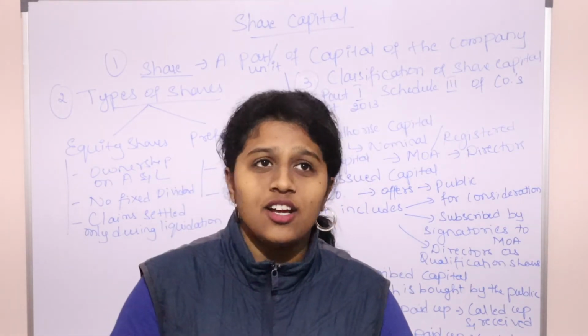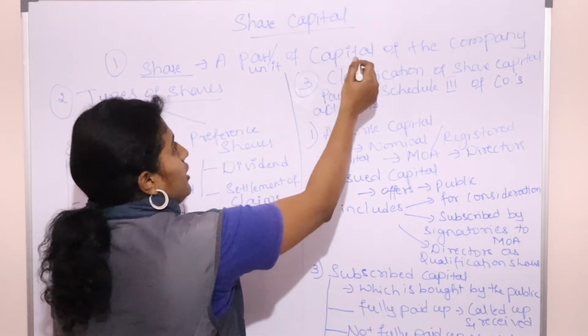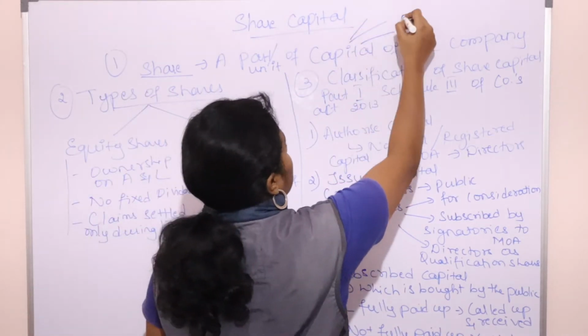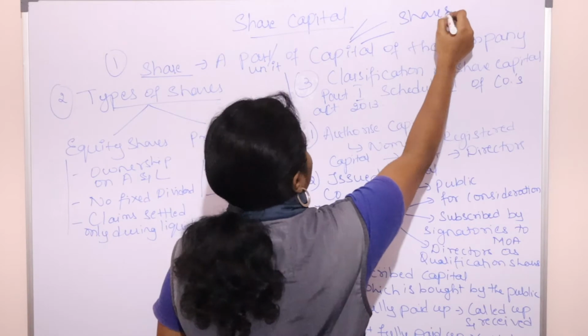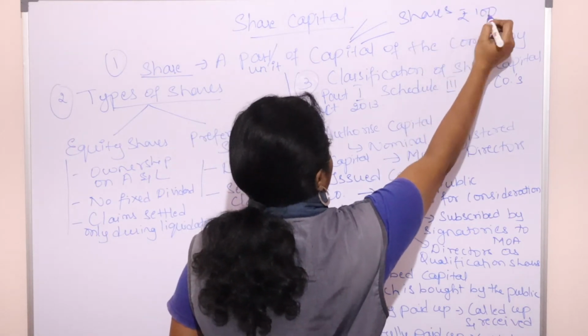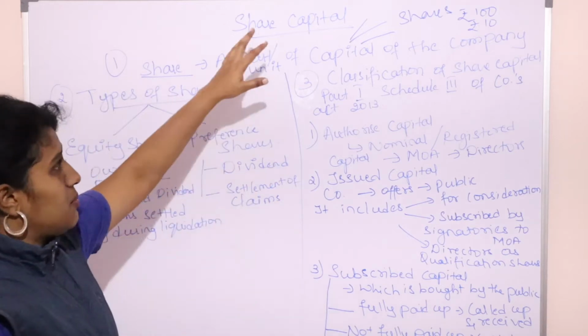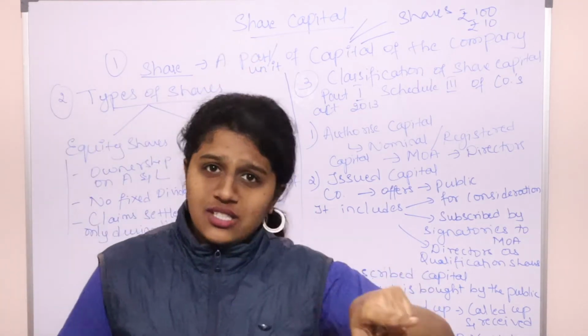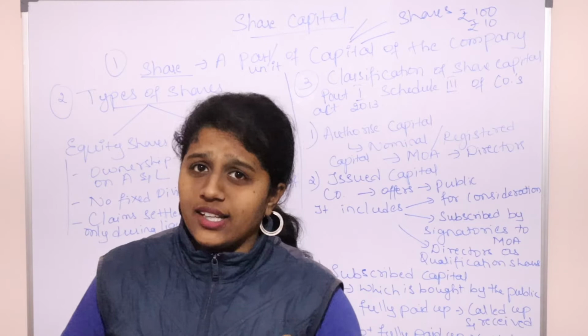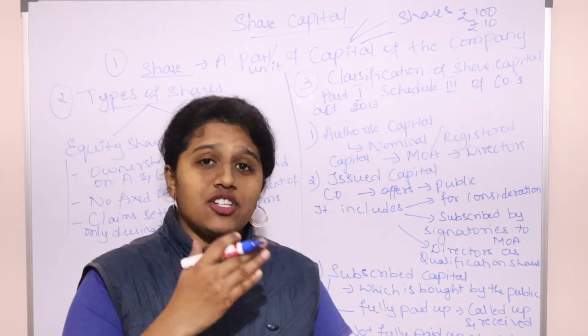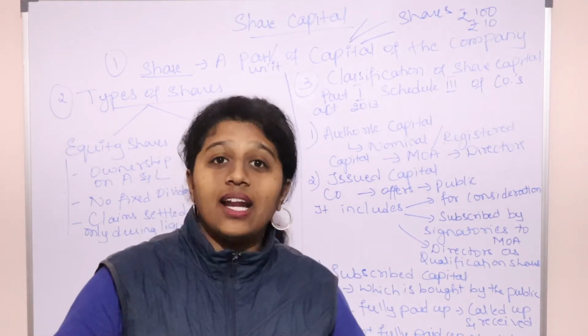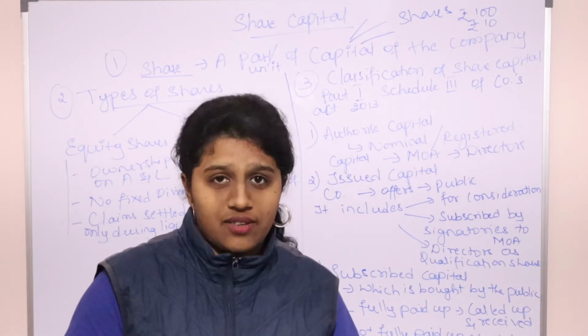So capital is split into equal parts called shares. It can be valued at 100 or 10 rupees depending on the company. Okay, so this is the meaning of share. When you invest in shares, the return you get is dividend. The profits of the company will be divided and given to the shareholders who have invested.